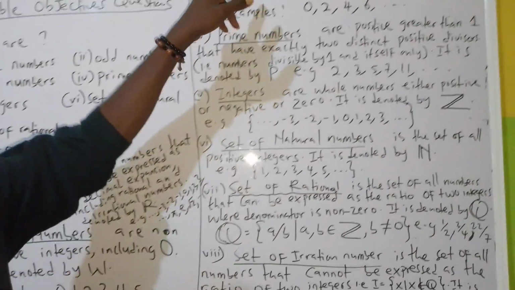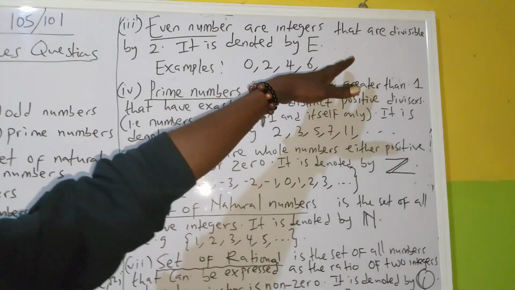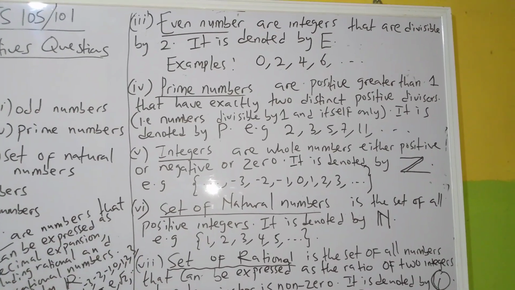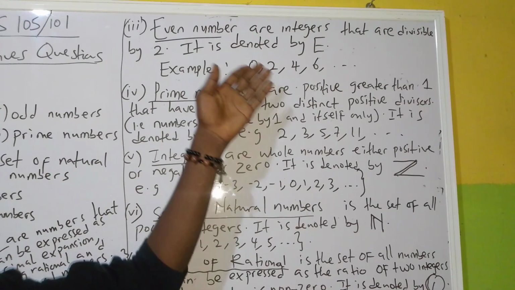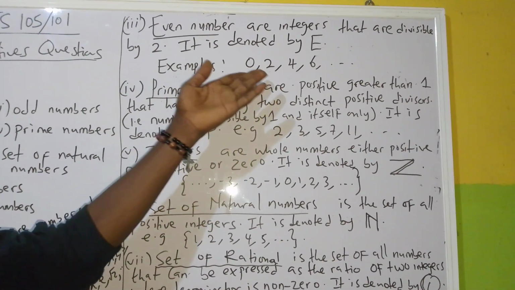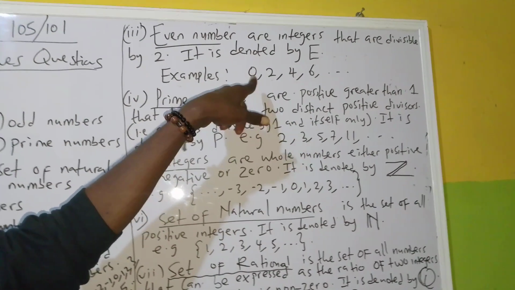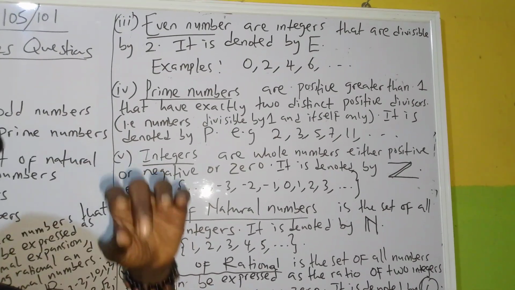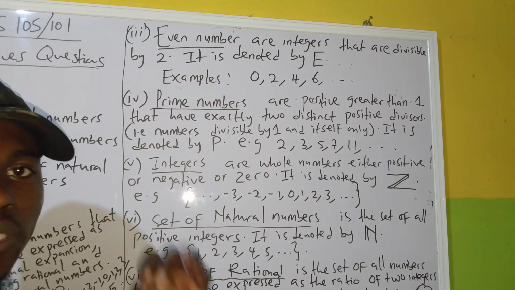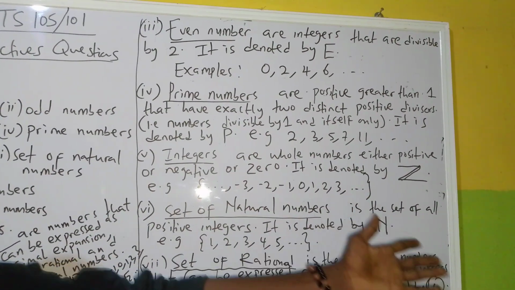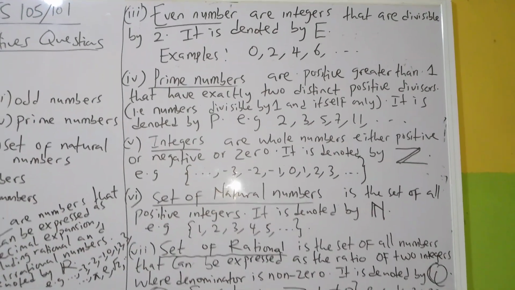Alright, down to even numbers. Even numbers are integers that are divisible by 2. So integers that are divisible by 2 are what we call our even numbers. Now look at these integers here. These are examples of integers that are divisible by 2. When they say something is divisible by 2, it means that by the time you divide it by 2, there must not be a remainder. So 0 divided by 2, you get 0. You understand? There's no remainder.